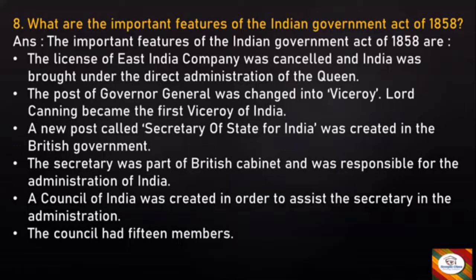A new post called Secretary of State for India was created in British government. The secretary was part of British cabinet and was responsible for the administration of India. A Council of India was created in order to assist the secretary in administration. The council had 15 members.